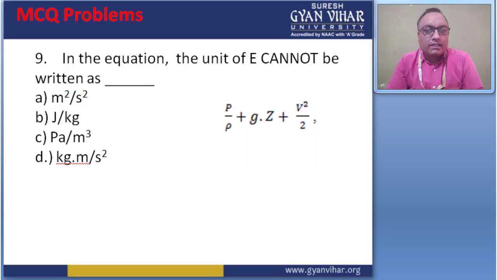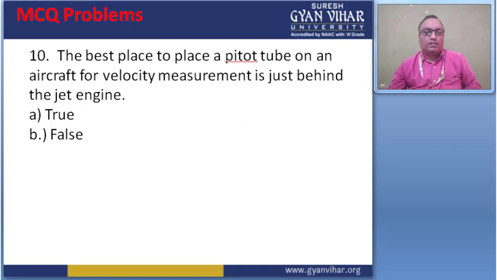In the equation, the unit of E cannot be written as, meaning the unit of E in this equation, P by rho g plus Z, g into Z, plus V square by 2g. The unit of E is kg into meter per second square. So D is the right answer to this question. Then move to the 10th question. The best place to put a pitot tube on an aircraft for velocity measurement is just behind the jet engine. This is a false statement, right?